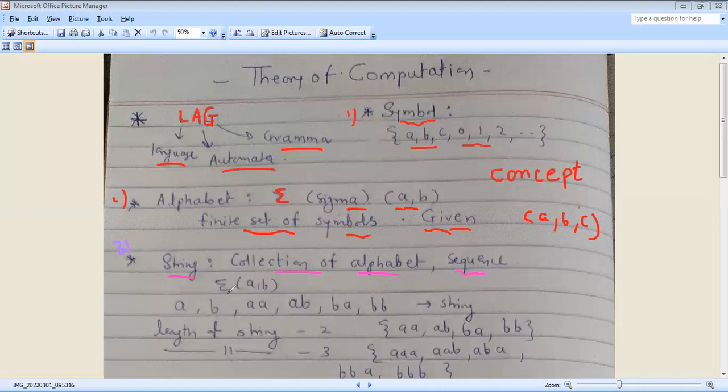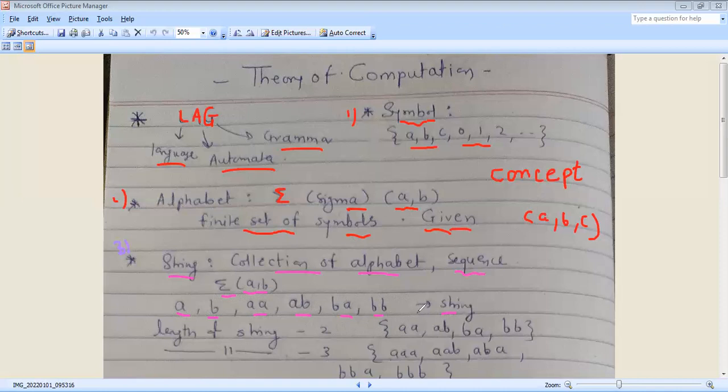Sigma is an alphabet, in brackets A, B. Suppose string is a collection of alphabets from sigma {A, B}. Strings can be written as A, B, AB, BA, BB. A string can be finite or infinite.